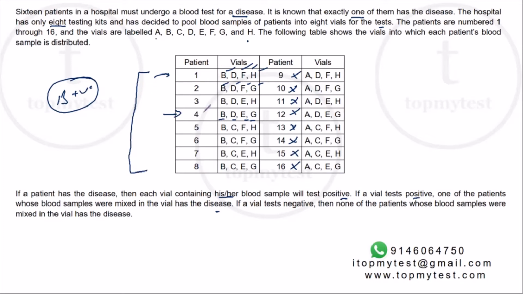Now we need to do a second test or a third test to shortlist the vial. For example, if D is also positive, B and D are both positive, then 5, 6, 7, 8 will also go. Then if I do another test, let's say E is positive. If E is positive, then 1 and 2 will be out. And to check between 3 and 4, I'll have to check between H and G. If H is positive, then 3 will be the infected patient. If H is negative, then 4 will be the infected patient, right?